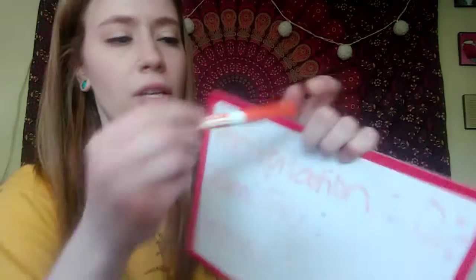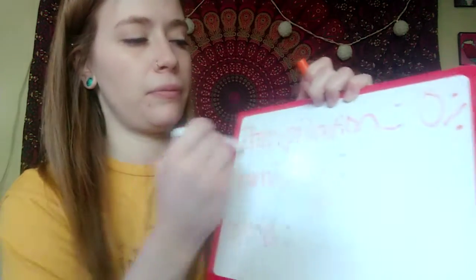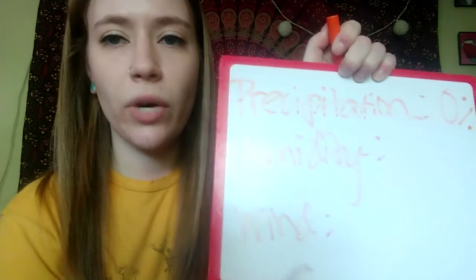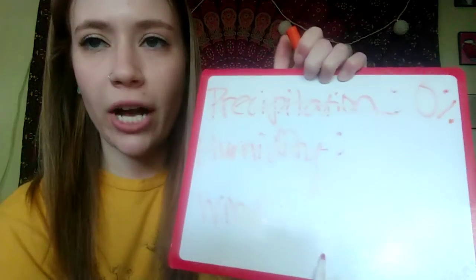But I'm just going to look up at the top where, so we went over our precipitation, so we're done with that. We're going to ignore humidity, and we're going to just take a look at how many miles per hour is our average wind speed going to be today? And I'm seeing 2 miles per hour. So our wind today will be an average of 2 miles per hour.